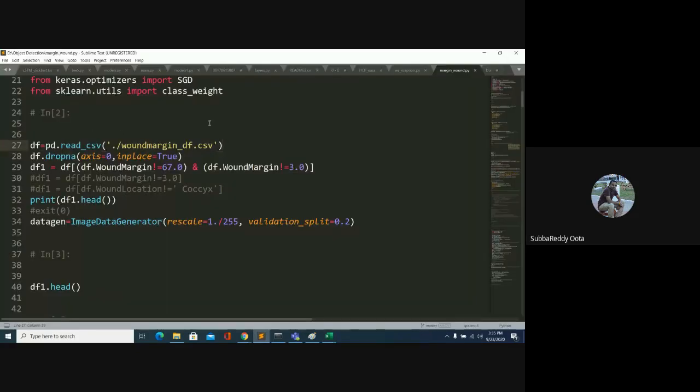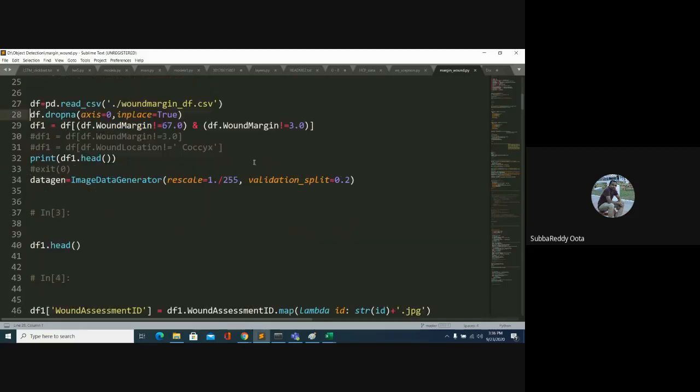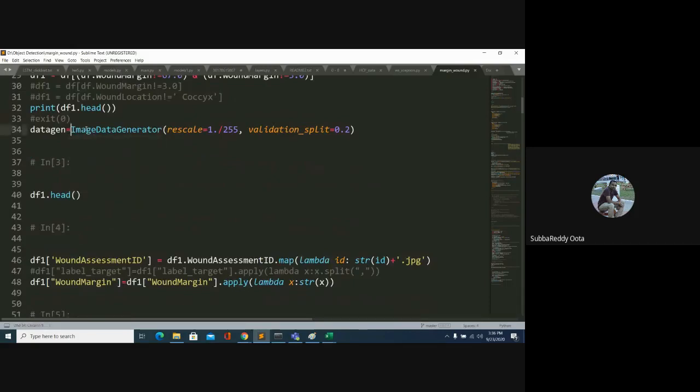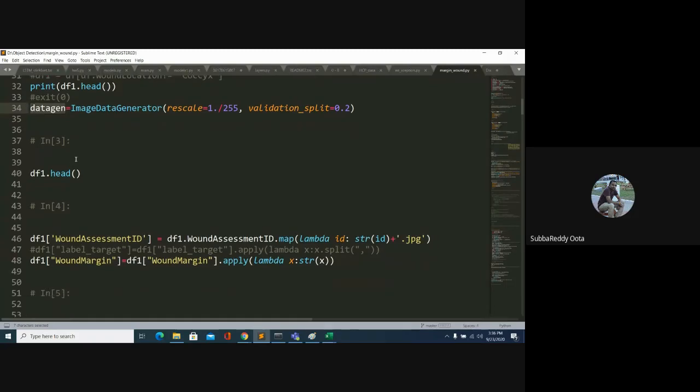Once you have this kind of data frame, first you have to read that data frame. Once you read this data frame, these things are not required, but if you want to filter any classes, like if a particular class has a small number of samples and you don't want to consider those samples, you can drop them. Once you have this data frame, then this is common. See, the image generator is common. We did the same thing even in the folder structure. So this image generator is common, and I am saving it in the data gen variable.